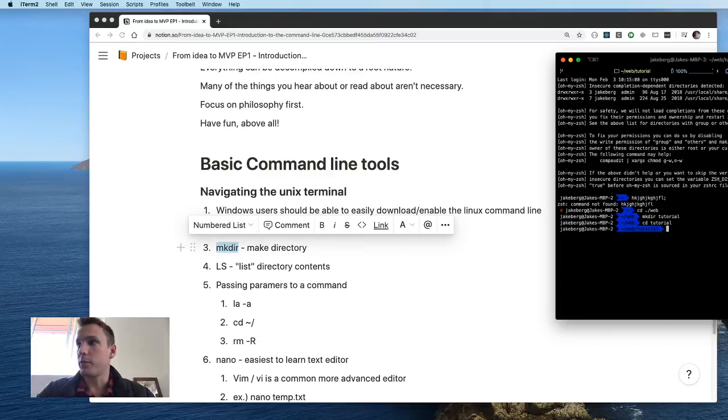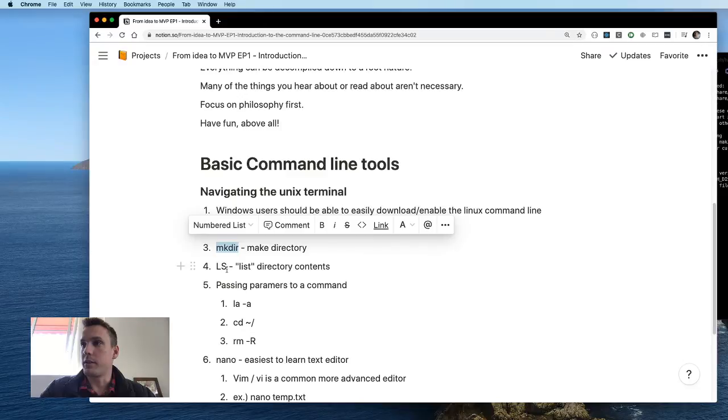Now we're inside of our empty folder. Let's see what files are inside of it. And that brings us to the ls command, which stands for list.